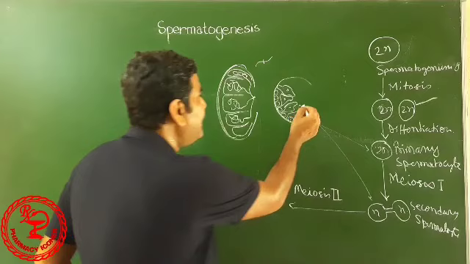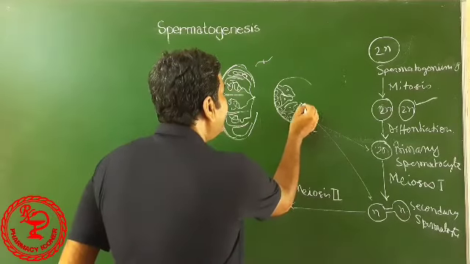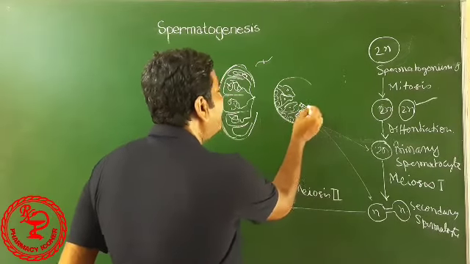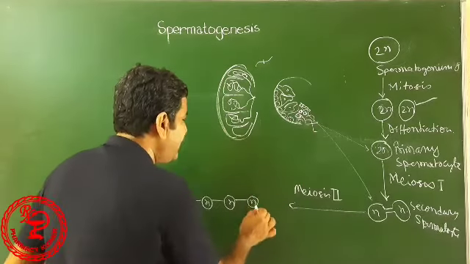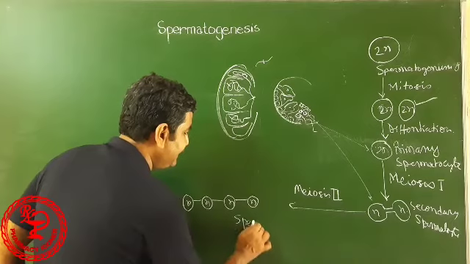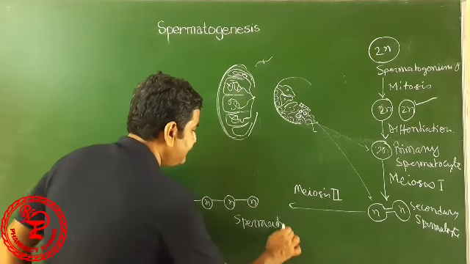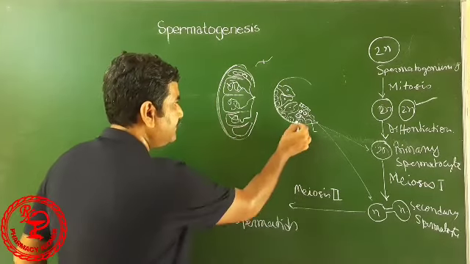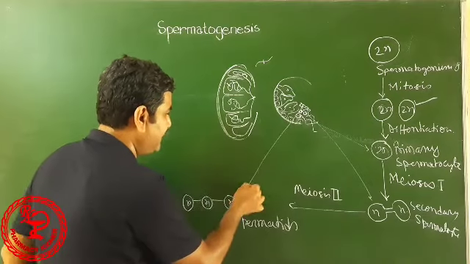They again divide into four haploid cells. These are called spermatids. These four cells.